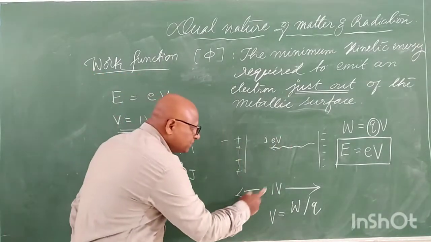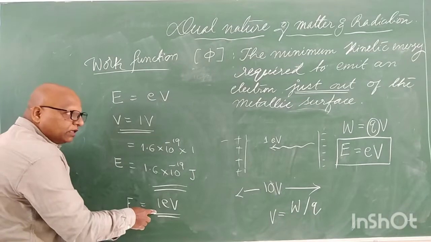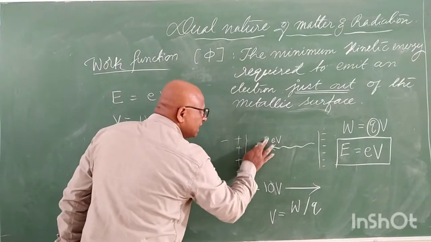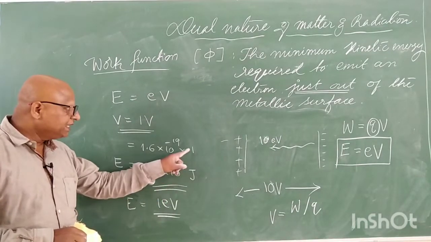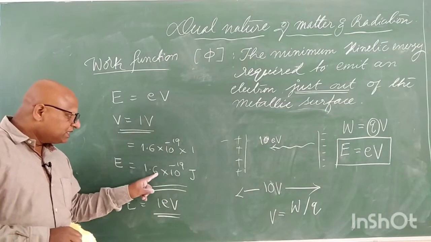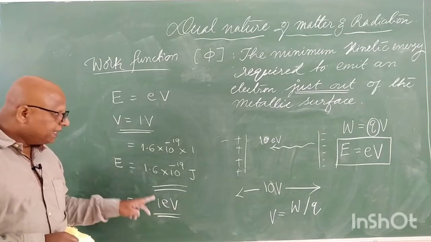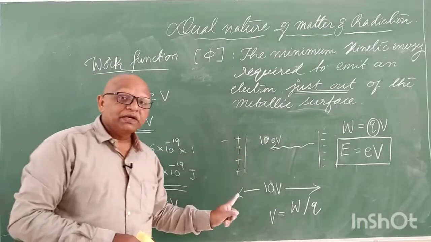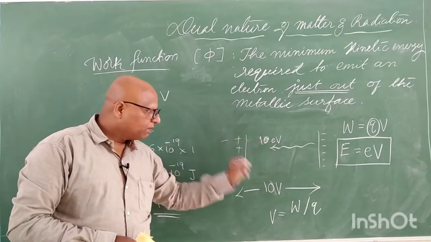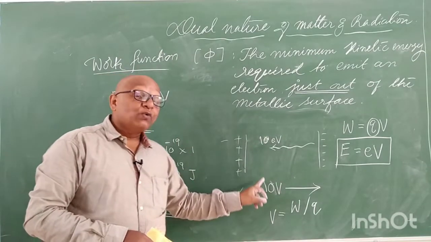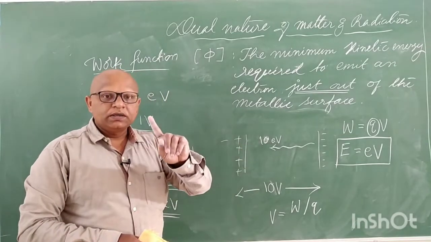Okay. If you make it 10 volt, then the electron now is coming with 10 eV. 1.6 into 10 to the power of minus 19 into 10, it means 16 into 10 to the power of minus 19 joule. 10 times 1 eV, right? That's why it is 10 times 1 eV. It is now coming with 10 eV of energy, more kinetic energy, and whatever the voltage you apply, the same will be the energy of the electron.